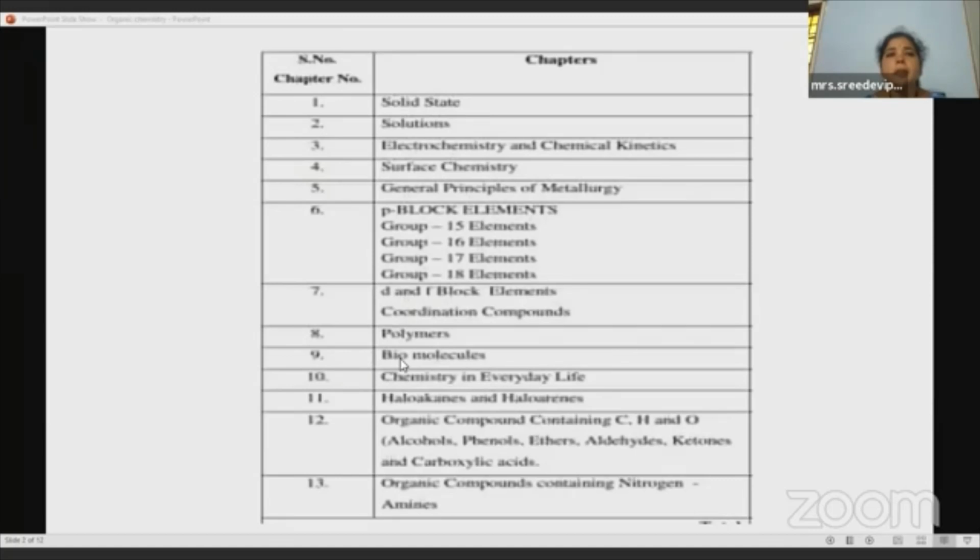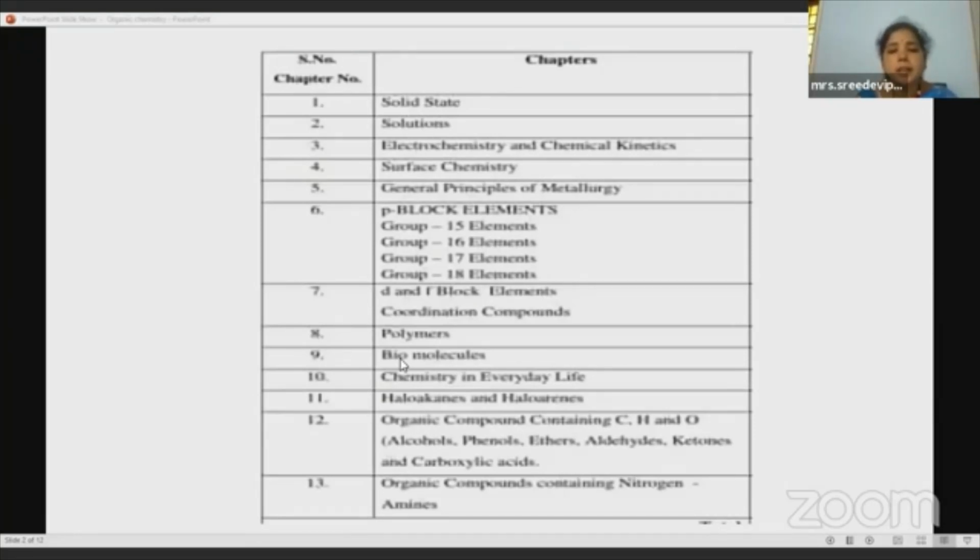So what are zero group elements? Helium, neon, argon, krypton, xenon, and radon belong to the zero group of the periodic table. So they are the inert gases. So they are chemically inert in nature. And about all these groups, we will learn in this topic, that is the p block elements. So what we are going to learn is the general periodic properties. So what are the periodic properties? Atomic radius, ionization energy, electronegativity, and electropositivity.